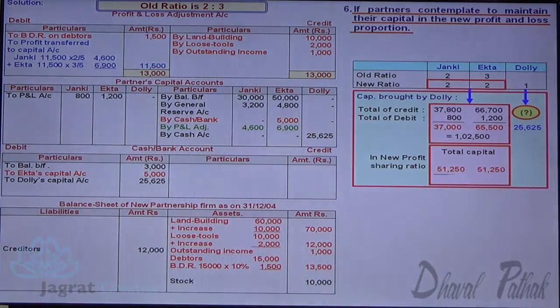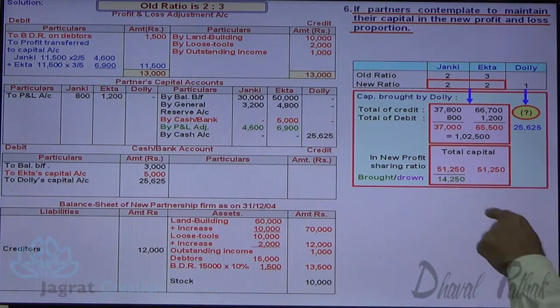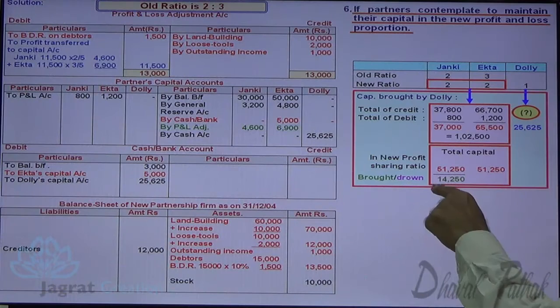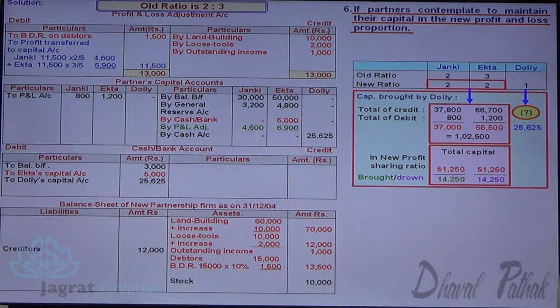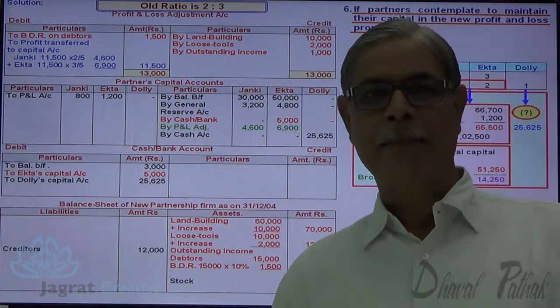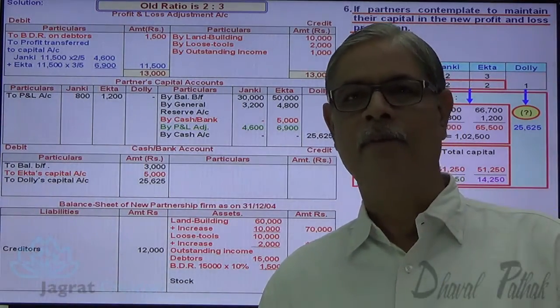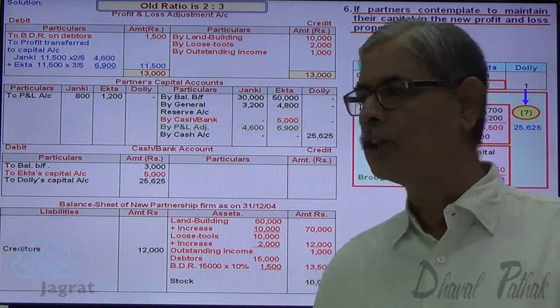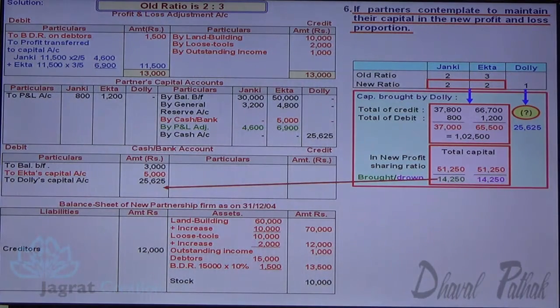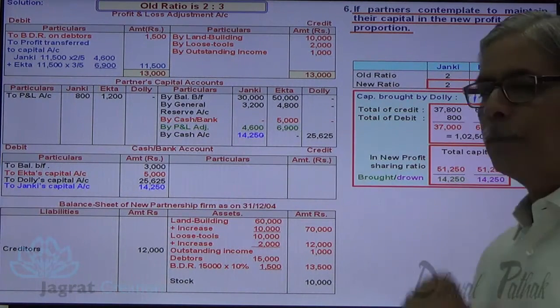How much amount is brought and withdrawn? Notice it. 51,250 minus 37,000, that is 14,250, is the amount brought by Janki, and the same amount is withdrawn by Ekta to keep their capital in the profit sharing ratio. Let me give the posting of it. Cash account debit to Janki's capital account credit 14,250. Ekta has withdrawn 14,250.